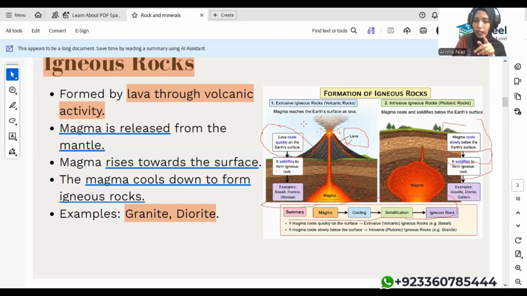Now look at the picture. First, what is happening: lava is forming. Lava cools quickly on the earth's surface and solidifies to form igneous rocks. Examples are in front of you. What happens while the lava bursts and the magma comes to the surface? The magma cools, solidifies, and turns into igneous rock.